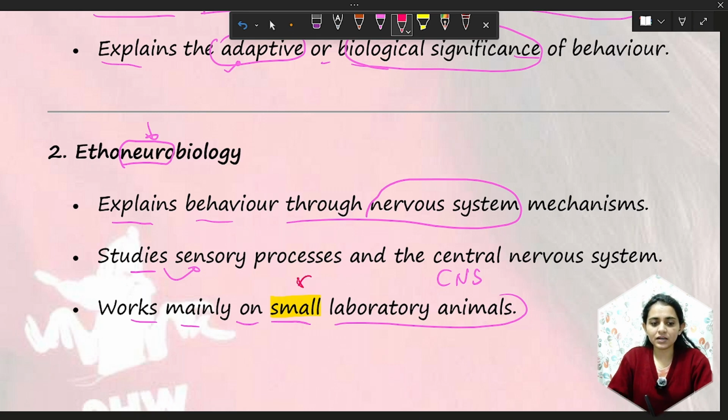If we used an elephant in the laboratory, it would be very costly because maintaining and handling that animal is hard, and their reproductive cycle is very long. So we take small animals that represent how most animals will behave. If a nervous system is present in us, then it is present in most animals, so we can apply that knowledge to other animals also.